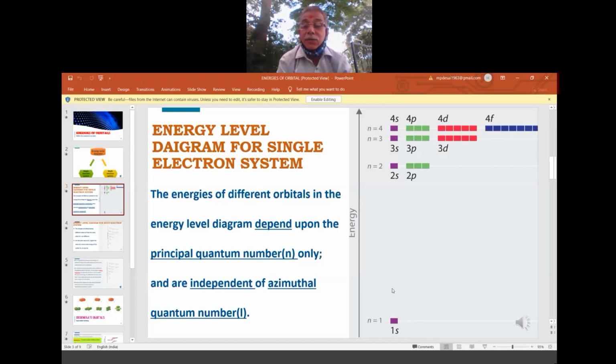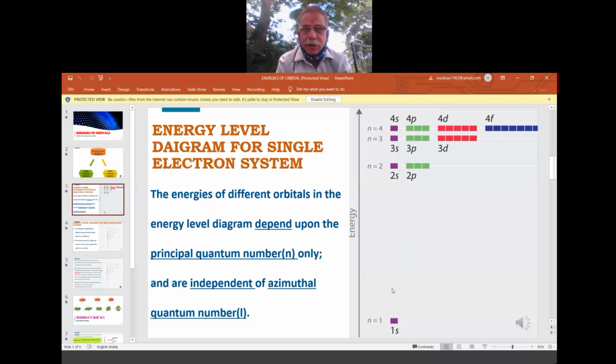That means if you compare 1s and 2s, in which case is the principal quantum number more? In 2s, because it is 2. What is 2? 2 is the principal quantum number n, symbolically. So the more the value of n, the more its energy. That means if the electron is spending time in the 2s orbital, that energy is more than the energy when it is spending time in the 1s.